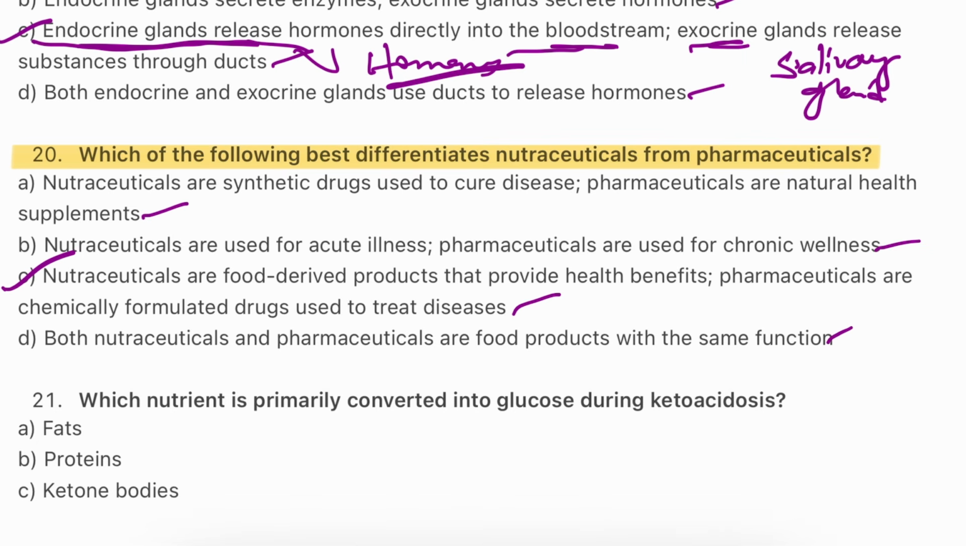Nutraceuticals are food-derived products that provides health benefits. Pharmaceuticals are chemically formulated drugs used to treat diseases. Nutraceuticals, food-derived health boosters, examples like curcumin. Pharmaceuticals are synthetically manufactured drugs. So the answer will be C.